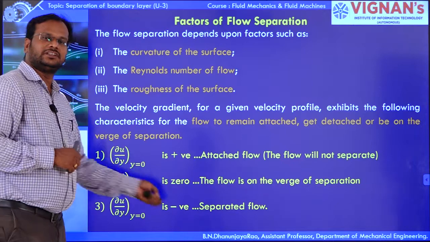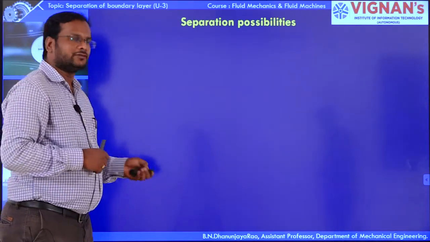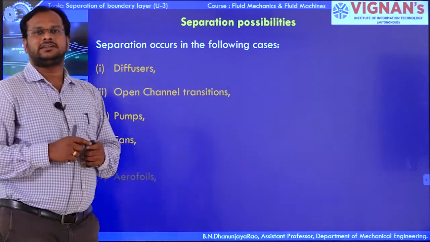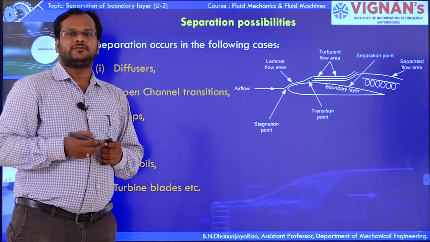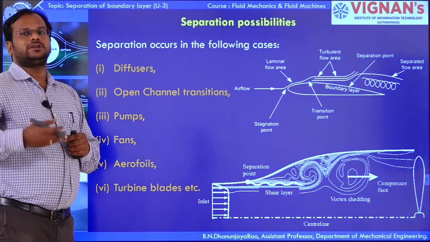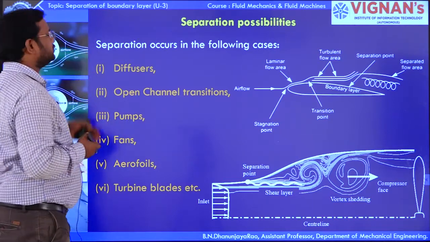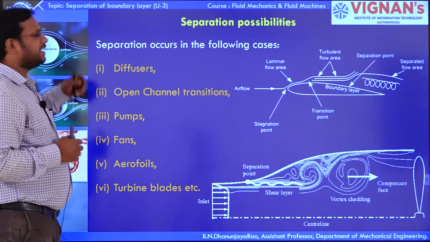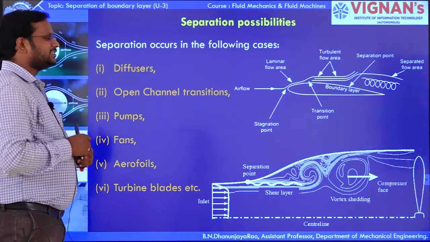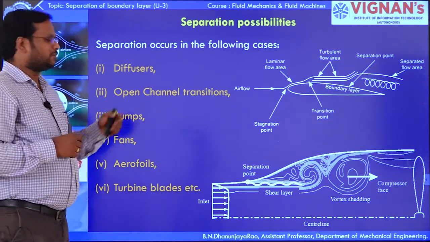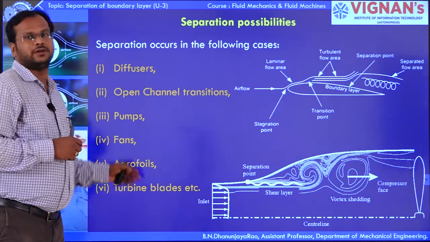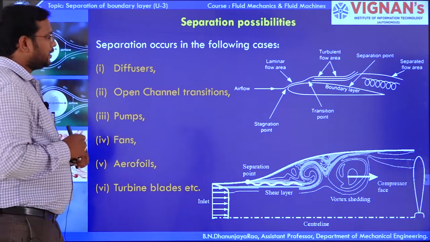Separated flow, negative velocity is nothing but a separated flow. We can observe a separated flow. So there are certain possibilities for separation. Here you can see that we can observe the separation in these possible ways. Here there is a diffuser. In a diffuser you can observe the separation of boundary layer. In open channel transitions, you can observe the separation of boundary layer. In pumps, fans, aerofoils and turbine blades also you can observe the separation of boundary layer.